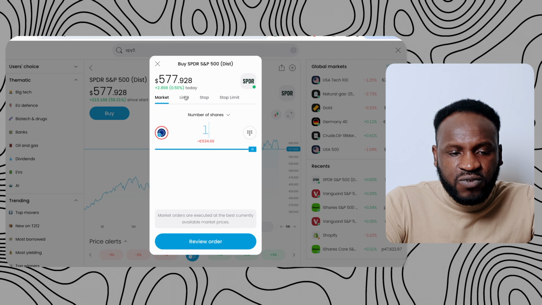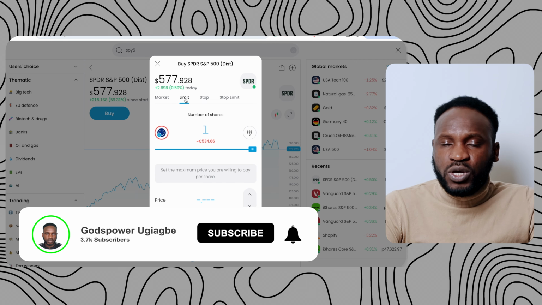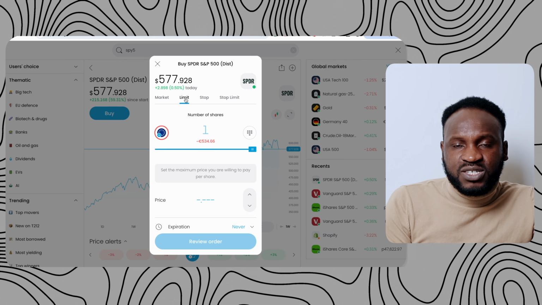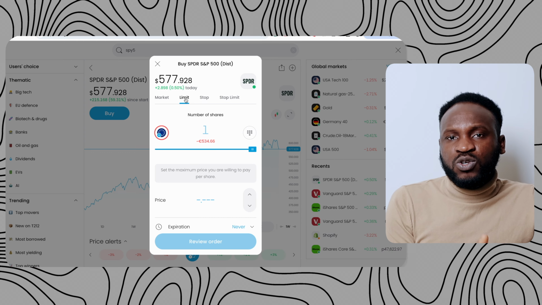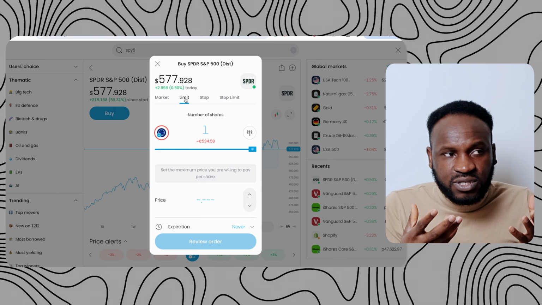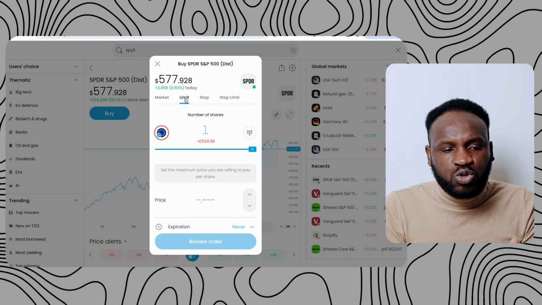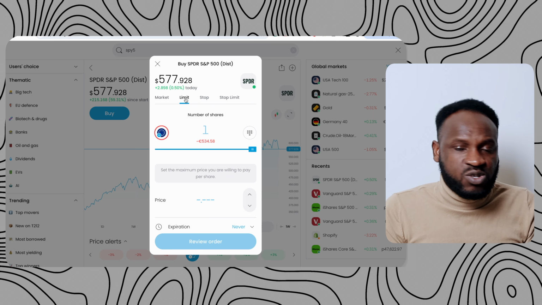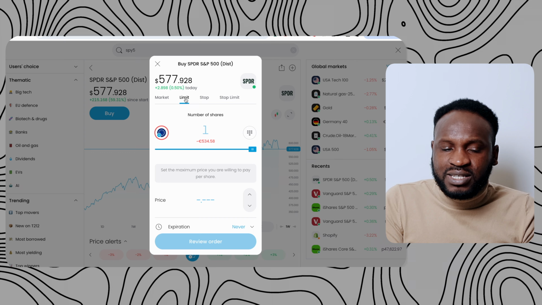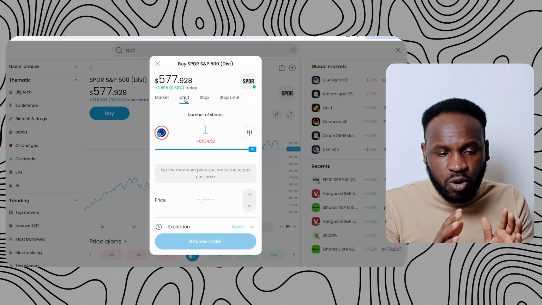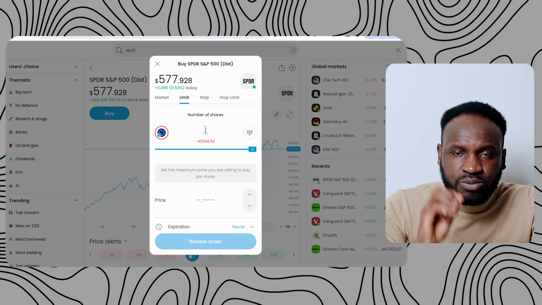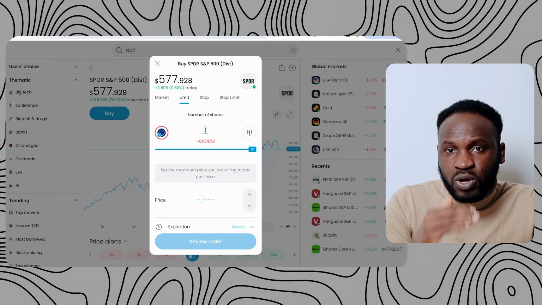If you want to invest with a limit order, that is for when the price of a particular share drops to a particular price and you want to invest at that time. If you have it in mind that if this share drops down to like $500 or $400 or $459 you want your order to be placed, you can just come here and enter the price you feel this company is going to drop down to within 1 week.